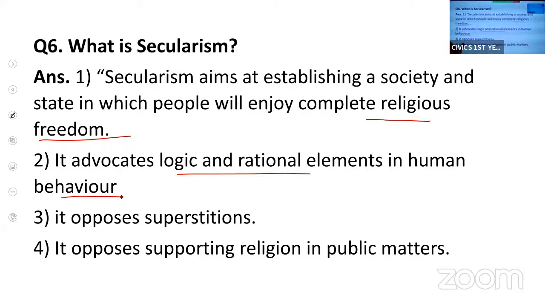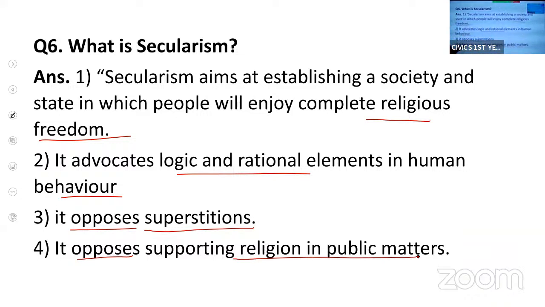It opposes superstitions, and it also opposes supporting religion in public matters.